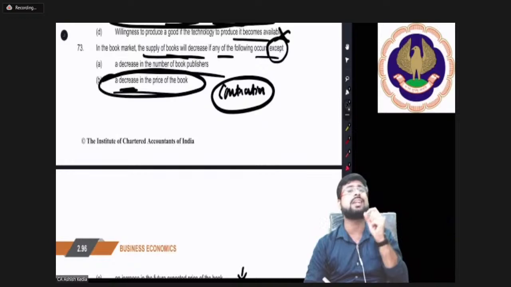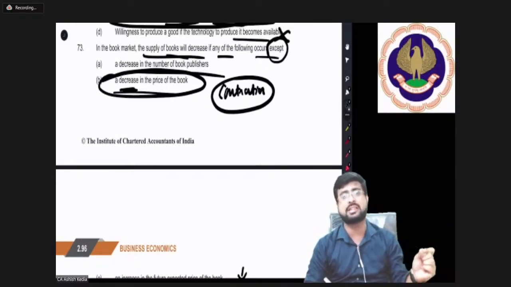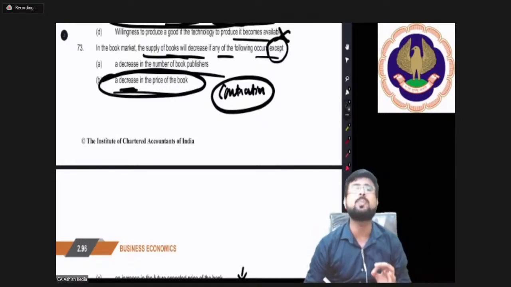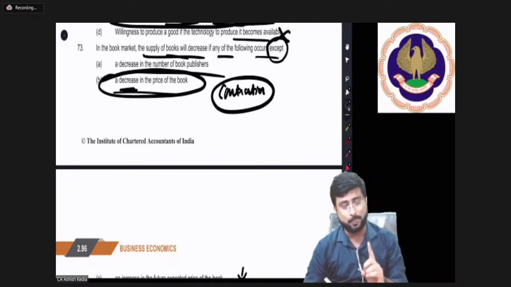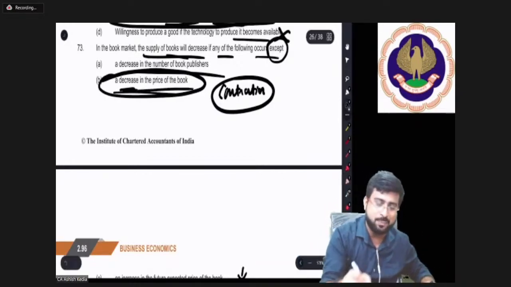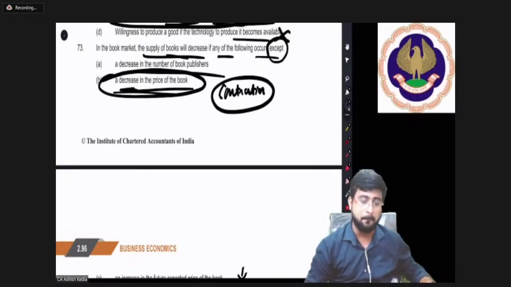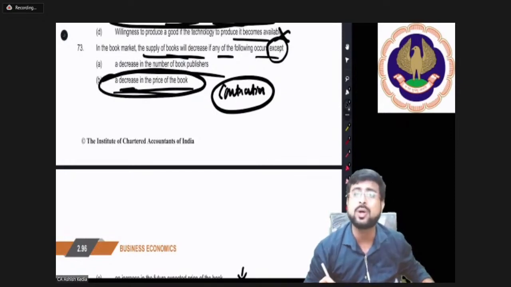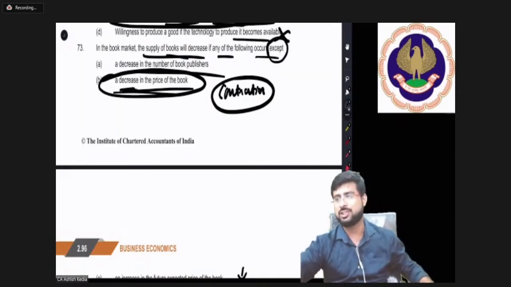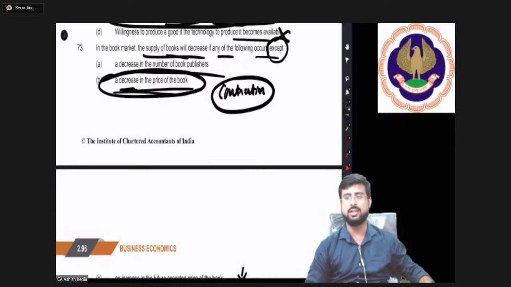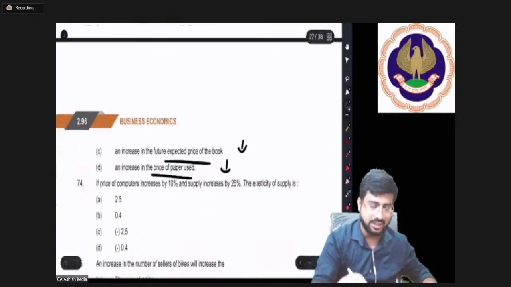You use the words like rise and fall, expansion and contraction when it pertains to the own price, that is movement. Decrease in price of the book: yes, the supply will fall, but it's contraction. The word decrease is incorrect basically. So point number B here is the correct answer.